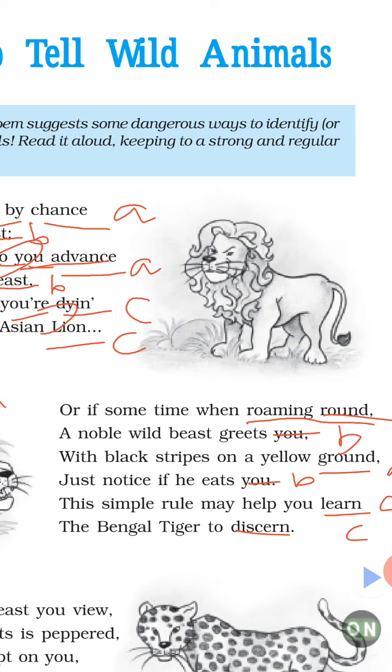Assonance is used in this stanza. So where is assonance used? Line 1 and line 3. Line 1 is, "If some time when roaming round." Roaming round, the O sound is most prominent. Then line 3: "With black stripes on yellow ground." On yellow ground, the O sound is most prominent. So assonance is used here.